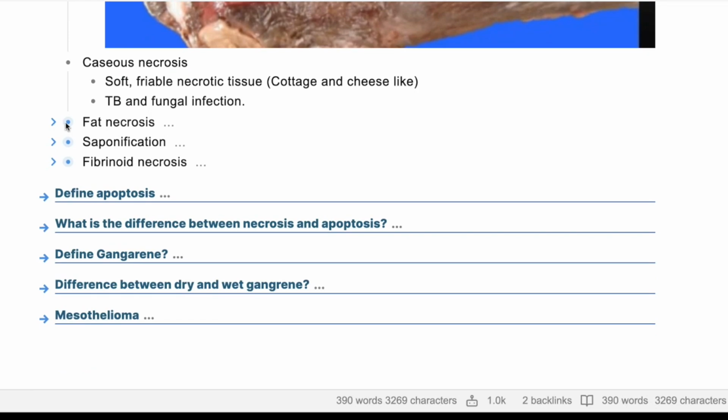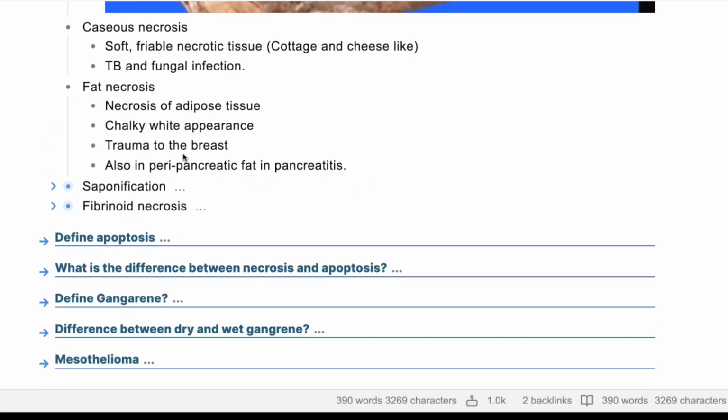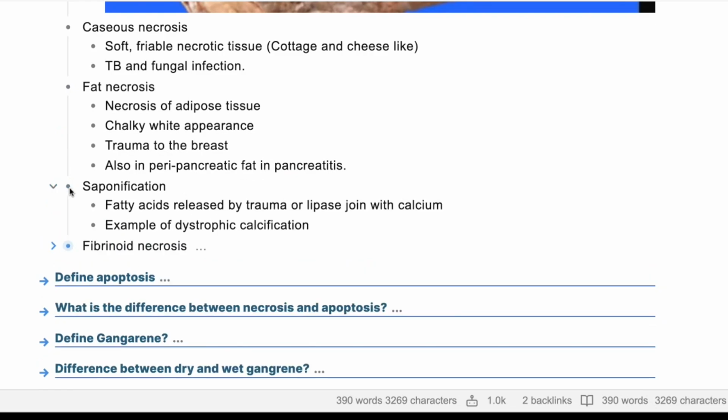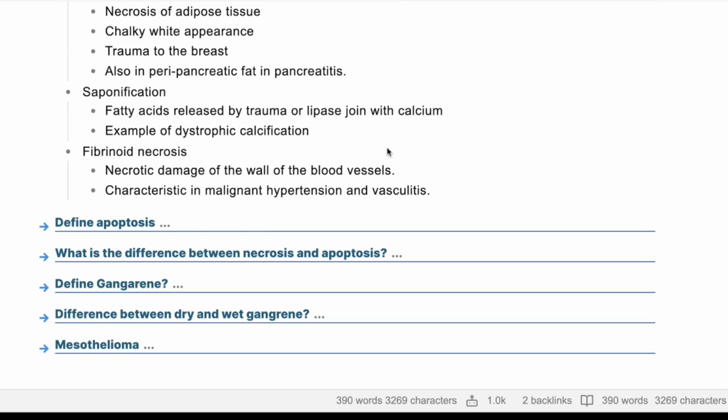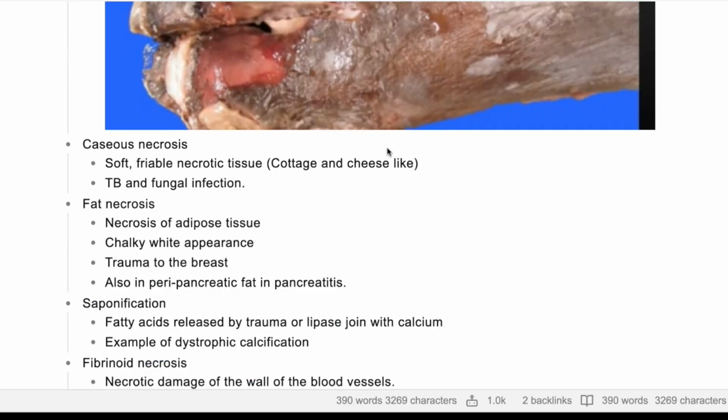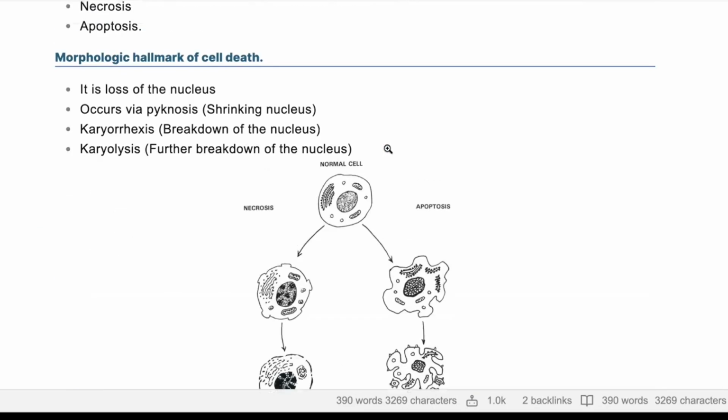Fat necrosis occurs with breast trauma specifically. Saponification occurs with the surrounding fat in acute pancreatitis, and also dystrophic calcification. Fibrinoid necrosis happens in the wall of the blood vessel, specifically in hypertension and malignant hypertension. So we're done with necrosis. We defined necrosis, we know the types, and we know how it happens.